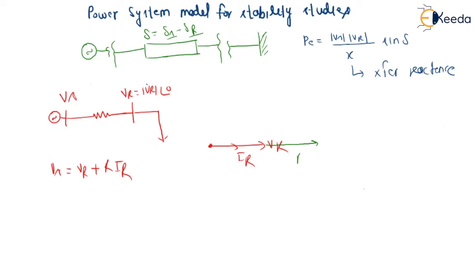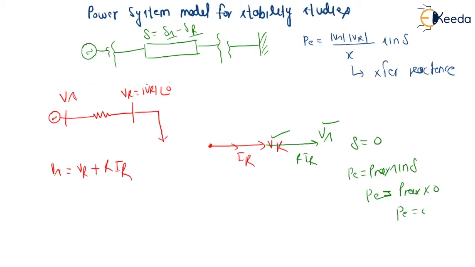Now you can say that this will be Vs, and the angle difference between Vs and Vr, delta, is equal to 0. So with the formula P equals P max sine delta, P will be equal to P max into 0, so P will be equal to 0. So in case of a lagging load and in case of a unity power factor load, if the transmission line does not have reactance, then power transfer is not possible.